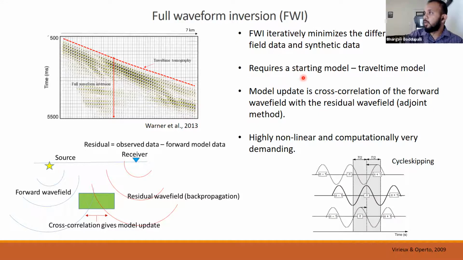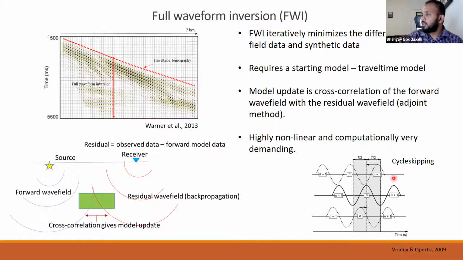Since it's an advanced technique, it requires a starting model, and usually the starting model is taken from travel time tomography. The model update is usually calculated by taking the cross correlation between the forward wave field and the residual wave field. This method is called the adjoint method. This technique is highly nonlinear, that means the change in output is not proportional to the change in input, and it's computationally very demanding. To compute one model update for one pair of source and receiver, we need to calculate a forward wave field and a residual wave field, store them, and do the cross correlation. So it requires a lot of computation power and memory.